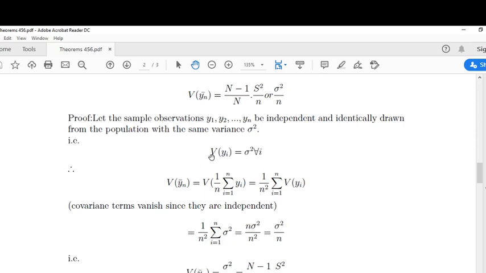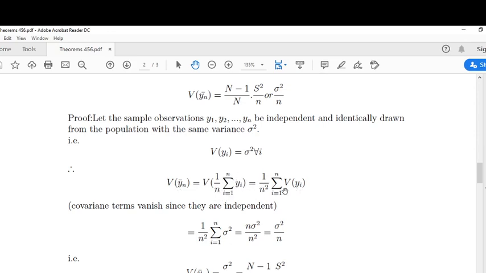We know that variance of y is equal to sigma square. Variance of y bar is given by variance of 1 by n into summation i equals 1 to n of yi. This is y bar.